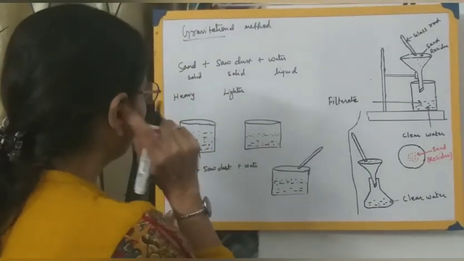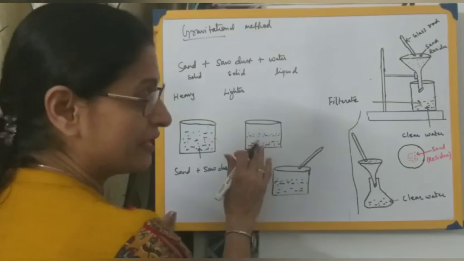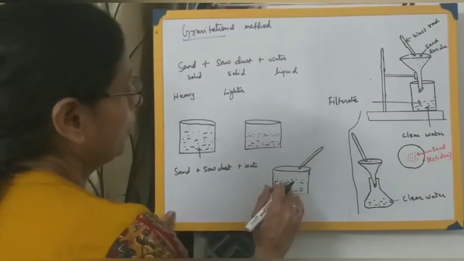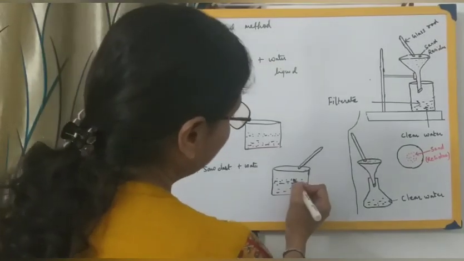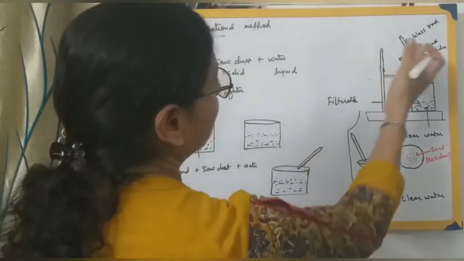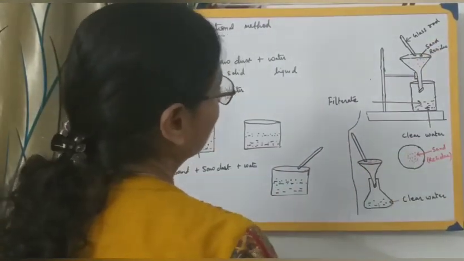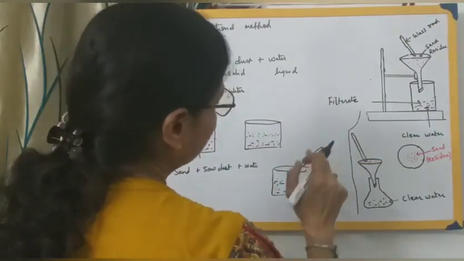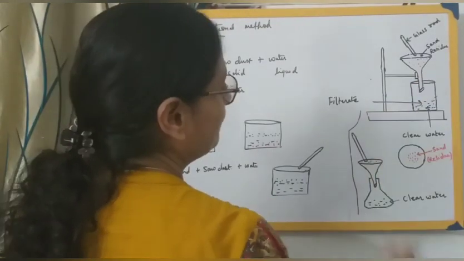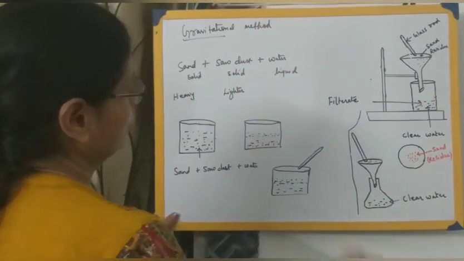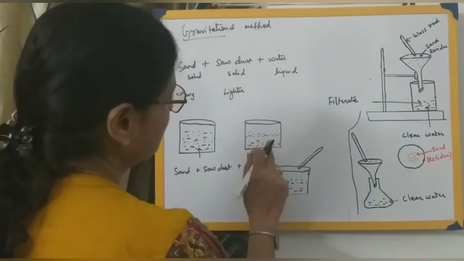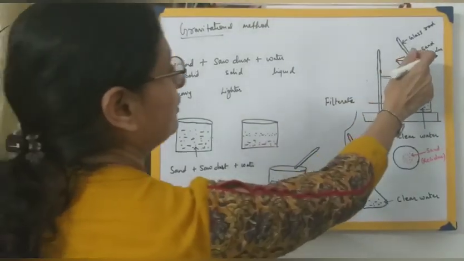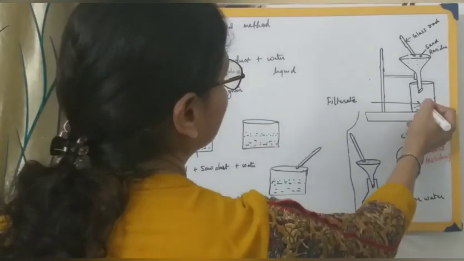Clear? So what we are undergoing is sedimentation. So this process has been carried out in several steps. Once you do this, you can again subject it to the process of filtration, which I have shown over here. So what will happen? The sawdust will be collected over here as a residue, and your clear water will be collected into another beaker. So you collect sand also. When this happens, sand will be collected in one beaker, sawdust will be collected on the filter paper, and you will be getting clear water over here.